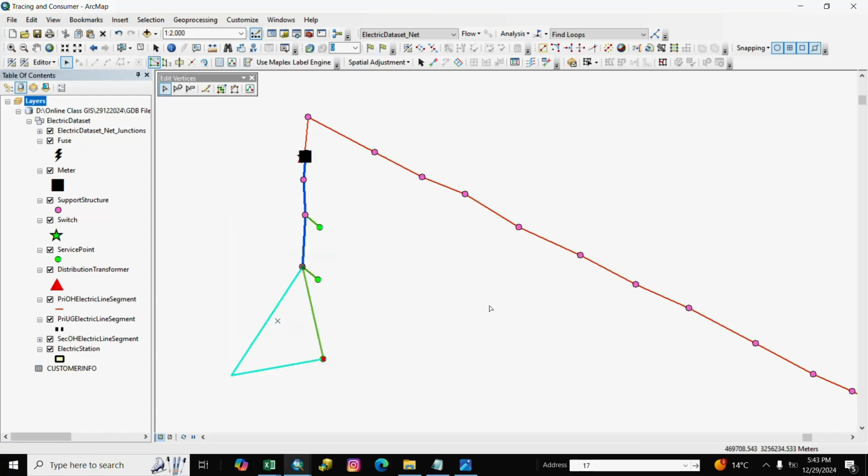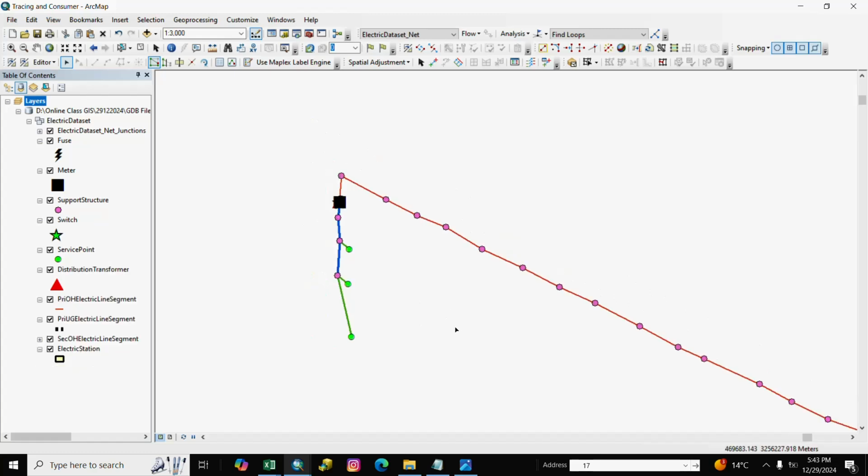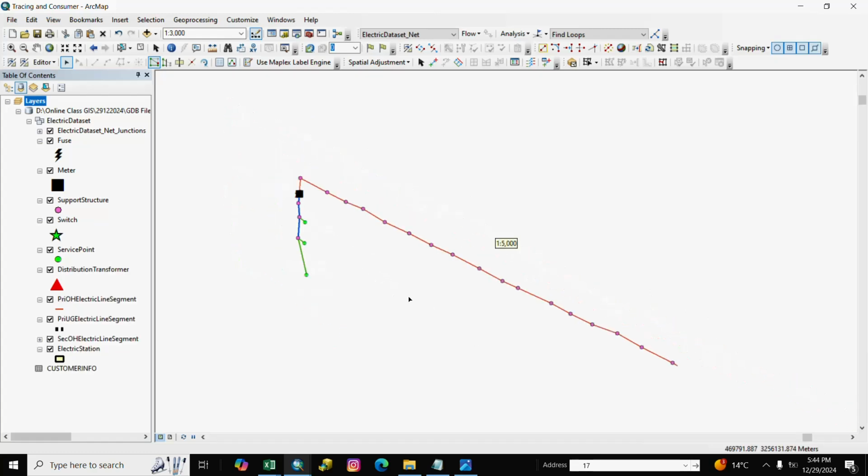We also delete. If you want to delete vertex, you right click and remove. Our connect, disconnect and loop is complete.